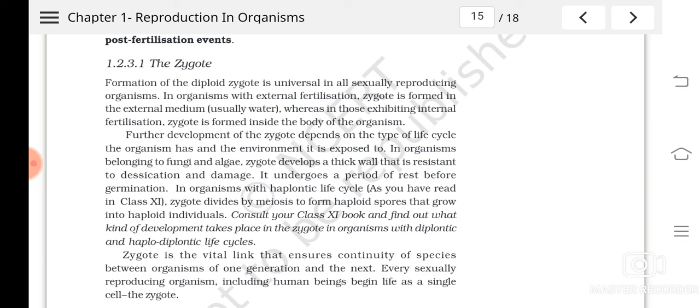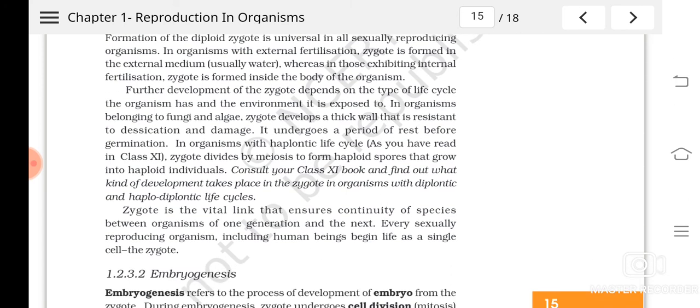So only one set of chromosomes they will have, haploid. So haplontic life cycle means the haploid phase is dominant in the life cycle of an organism, like algae, where after the formation of zygote, they directly enter into meiosis. Understood? So the diploid phase is very much reduced in them, and it is only represented by the zygote.